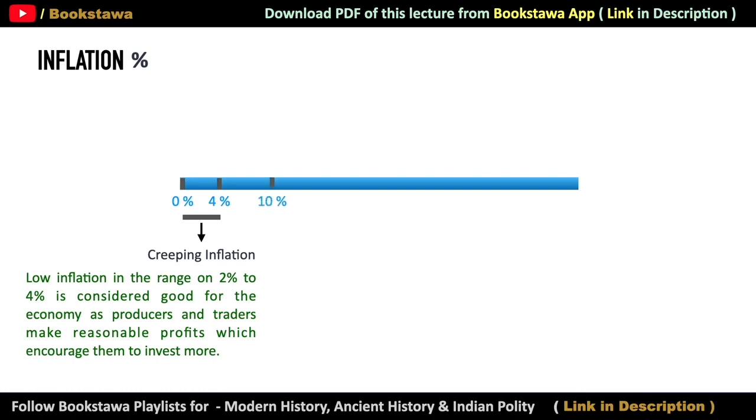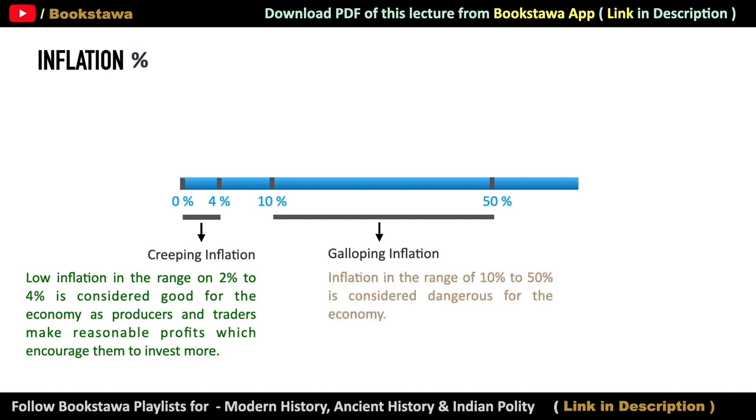But if inflation is between 10% to 50%, then it is called galloping inflation. Actually, in some books, you will see this value from 10% to 100%. At some places, you will see this value from 10% to 200%. But in general, inflation between 10% to 50% is called galloping inflation. And if inflation in a country is in this range, then it is considered dangerous for the economy.